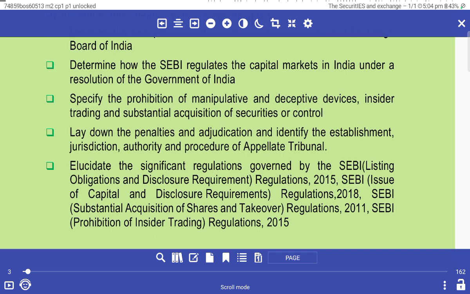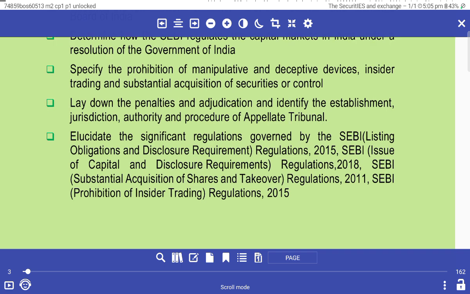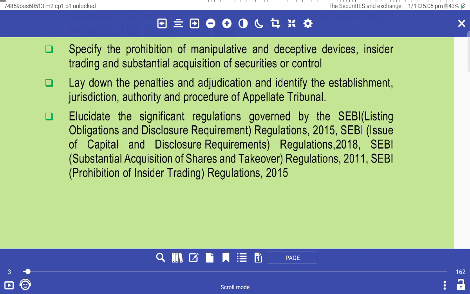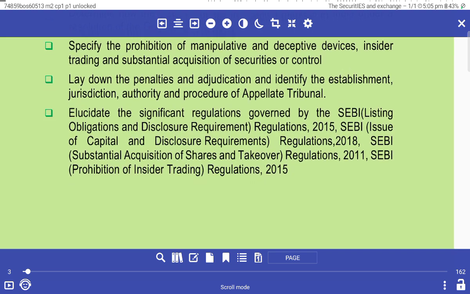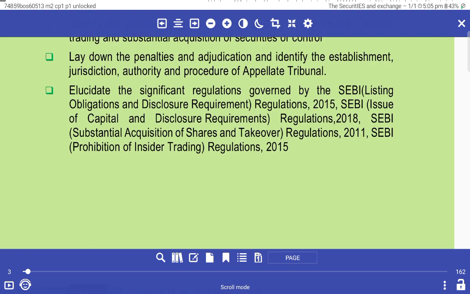Determine the severe regulatory and capital measures of India under the resolution of the Government of India, specifically the prohibition of manipulative and deceptive devices, including insider trading and substantial acquisition of securities and control, lay down penalties and adjudicating, identifying, establishment, jurisdiction, authorities, and procedures of the appellate tribunal.